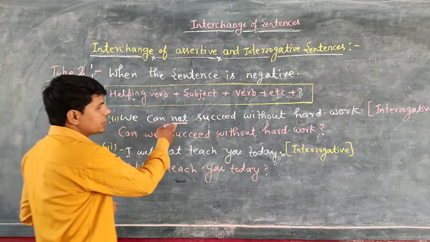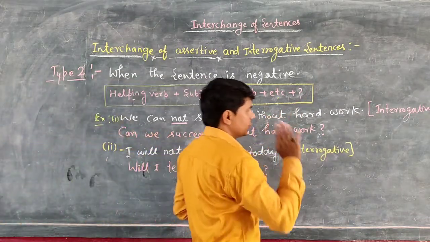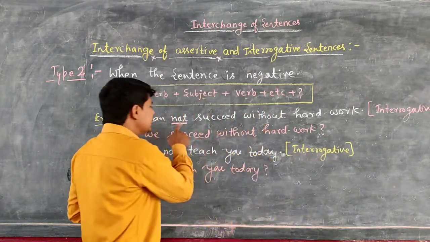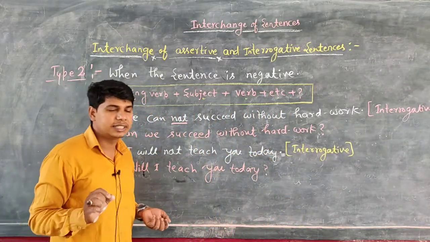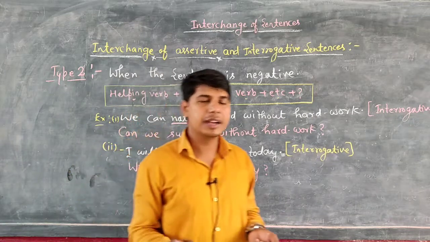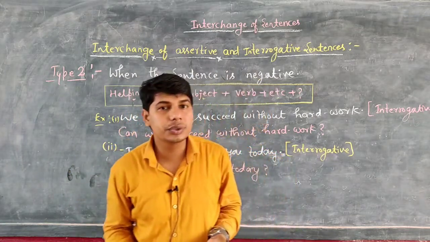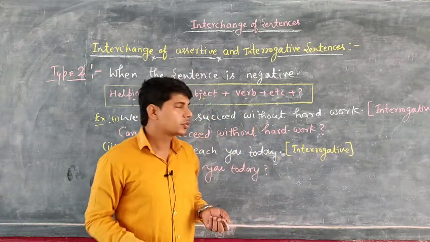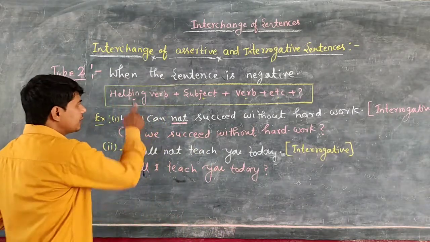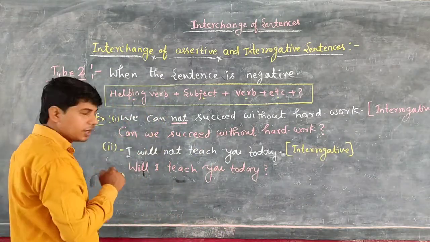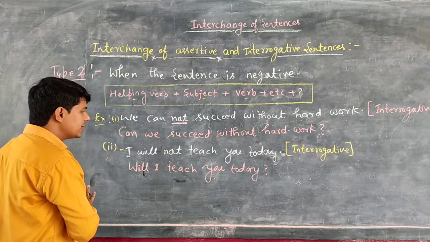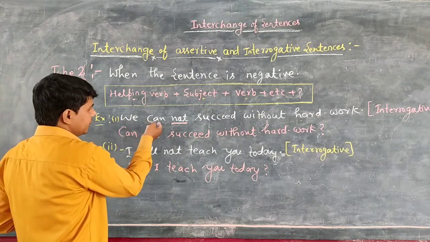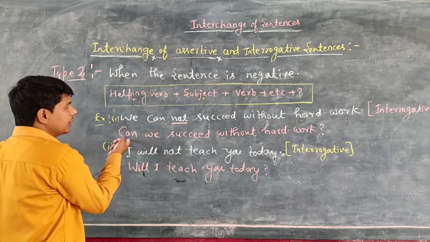We cannot succeed without hard work. So you can see this is a negative sentence. And now you have to change into interrogative one. So students, what you will do? Very first you will mention helping verb. So what is the helping verb in that sentence? So that is the can. So you will mention can first, then subject.